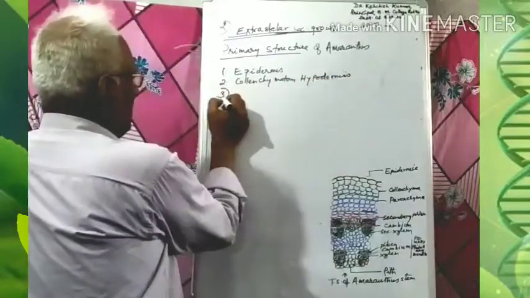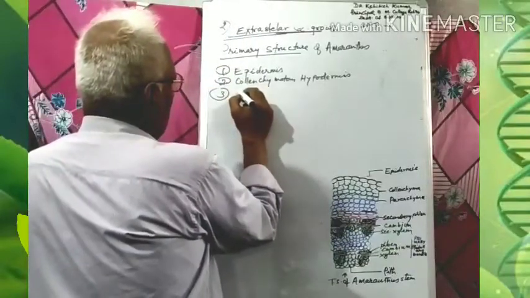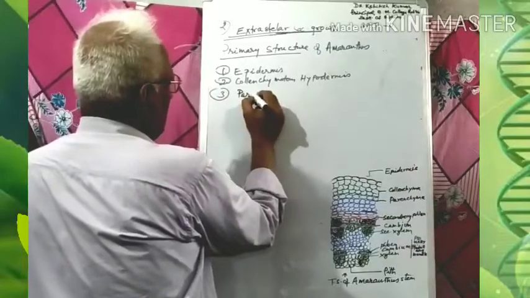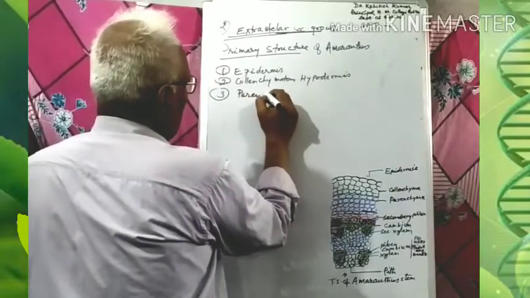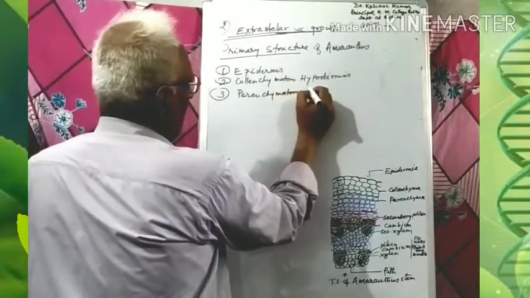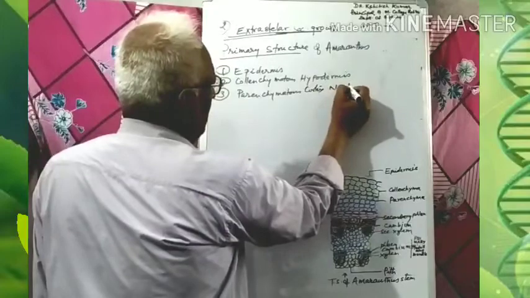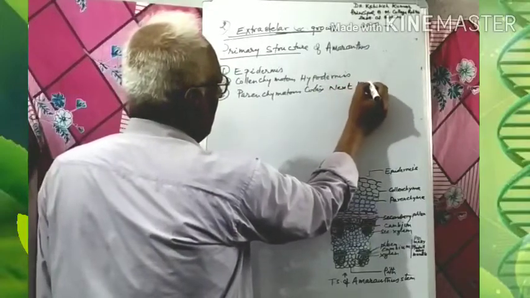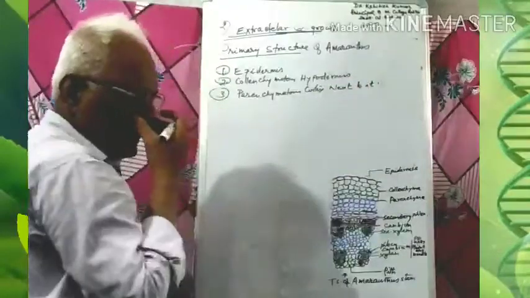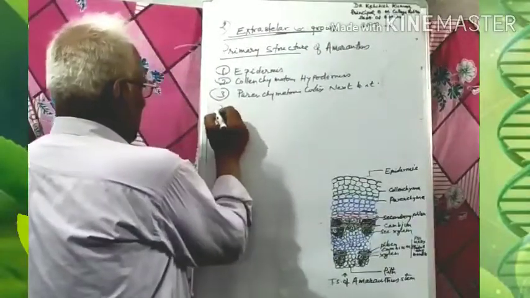Then there are several zones of parenchymatous cells, the parenchymatous cortex, and the innermost layer of the cortex is known as the endodermis.